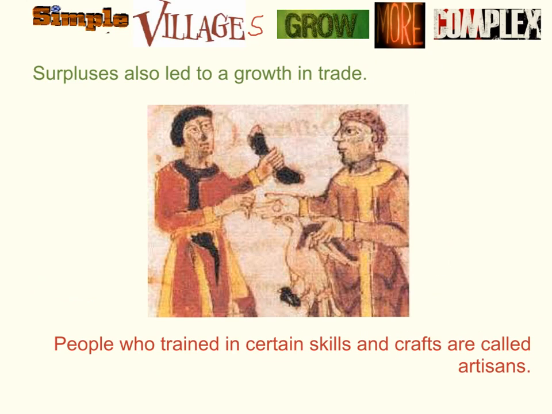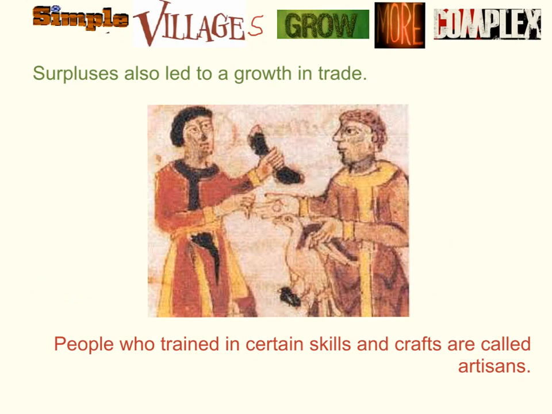All right, here's the next subtitle. It's called Simple Villages Grow More Complex. Surpluses, back to that word, surpluses led to a growth in trade. When you have a bunch of one thing, like that picture of tomatoes, and it's more than what anyone in your community could eat, then you take some of that and you trade for things you don't have.